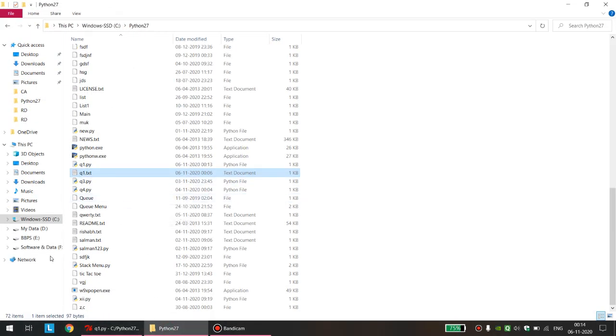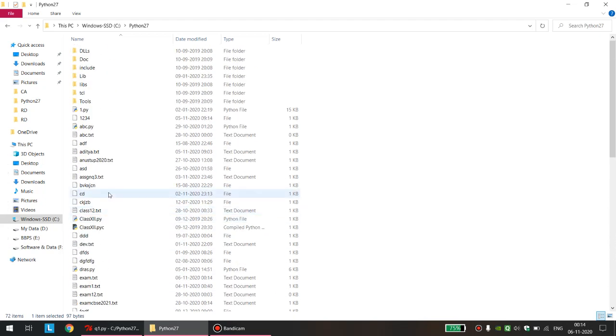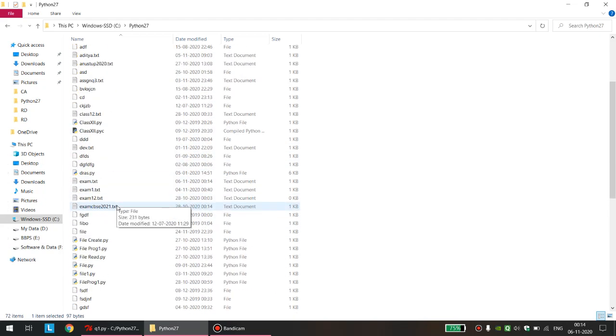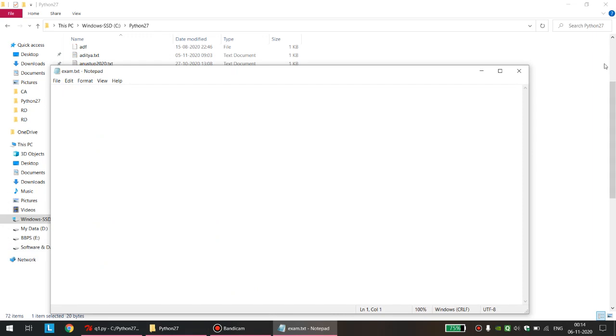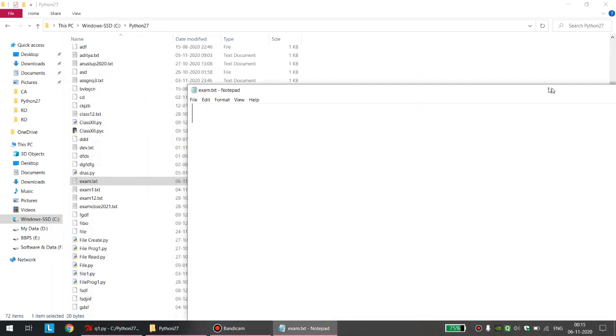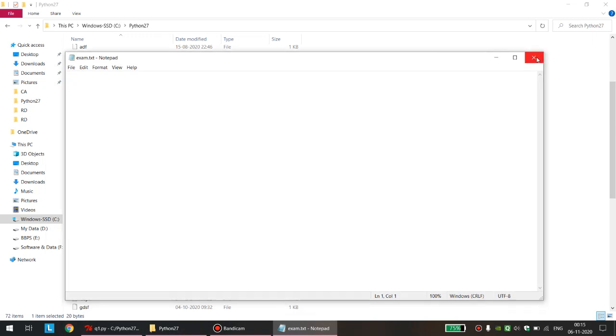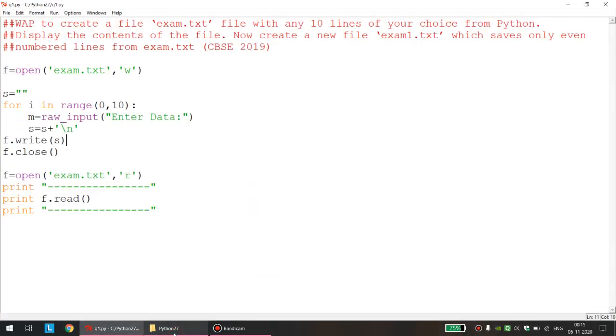This can happen with you also. I think my name of the file is exam now. I think it is my mistake only. I did not check whether data is written. Okay, data is not getting written in this file only. That is the only issue. Okay, data is not getting written to the file. So I need to check what things are there here.